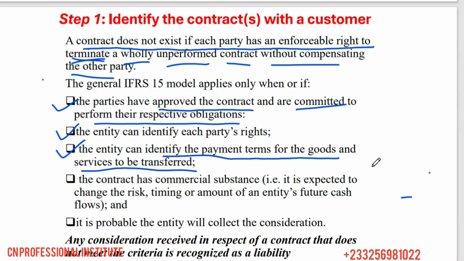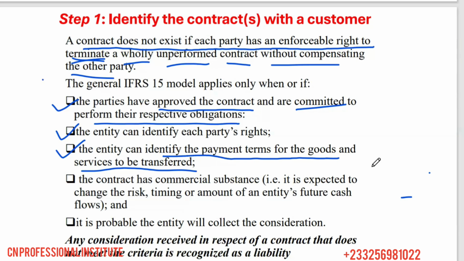Okay, bring me my 50 bags of cement. With the 10,000 cedis, I'm not going to pay you all the 10,000 cedis. I'll pay you 5,000 right now when you bring it. Then in 2 weeks' time, I'll pay you another 2,000, making 7,000. And in 3 weeks' time, I'll pay you 3,000, making 10,000. So what are the terms of the payment? Are you paying everything now, or you divide it? The 10,000, you divide it. You pay part now, you pay part in the future. You pay a non-refundable amount and later top it up. So what are the terms of the payment?